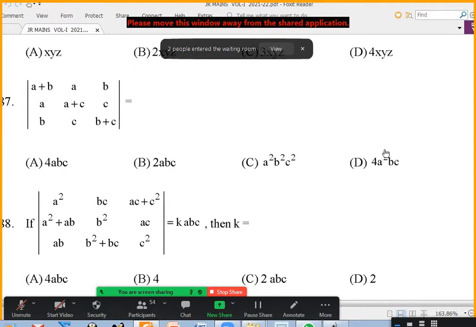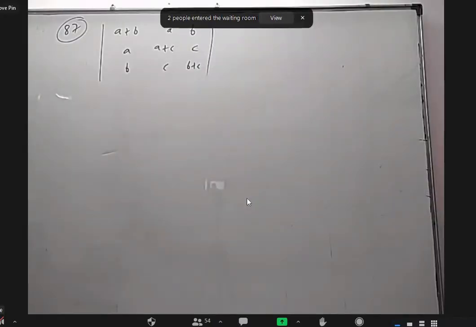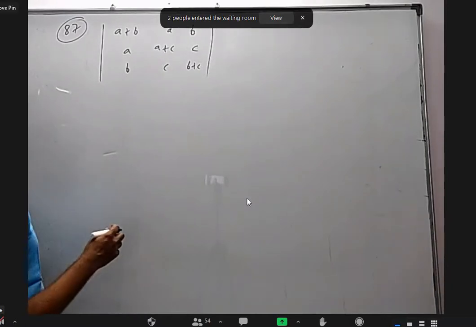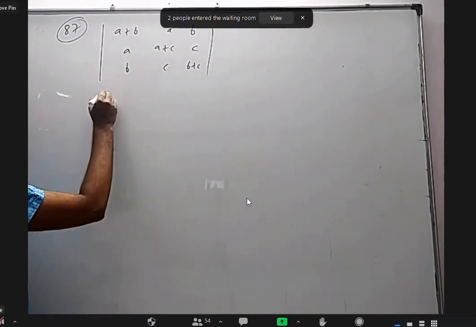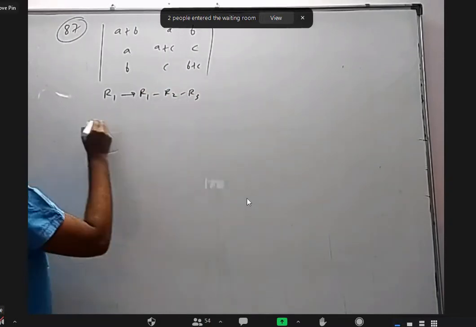A plus B, A, B. A plus C. B, C, B plus C. Okay, so I want to write R1 as R1 minus R2 minus R3.